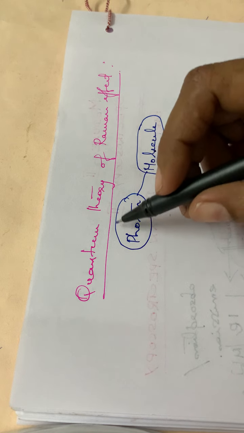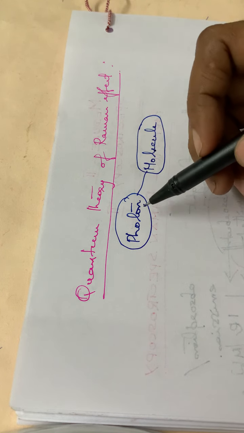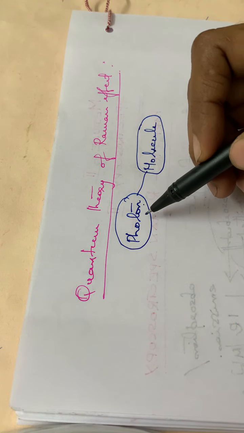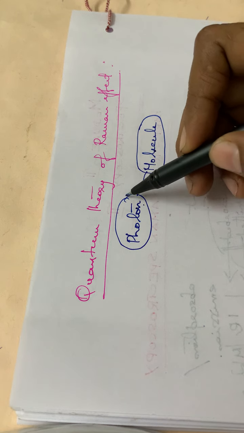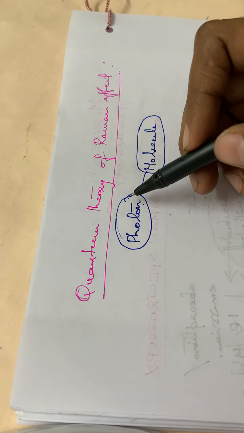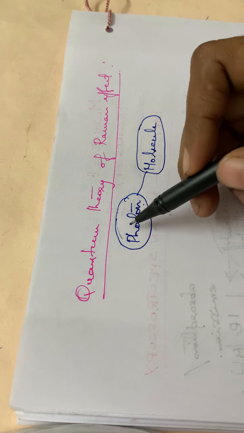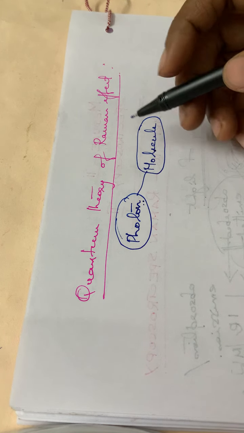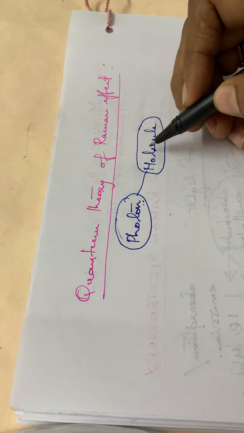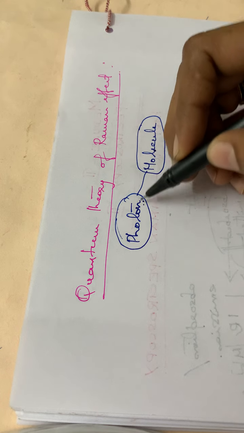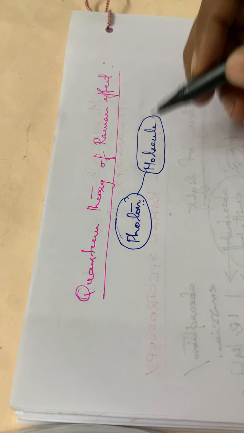Hence according to quantum theory, there is an exchange of energy between the incident photon and the scattering molecule.